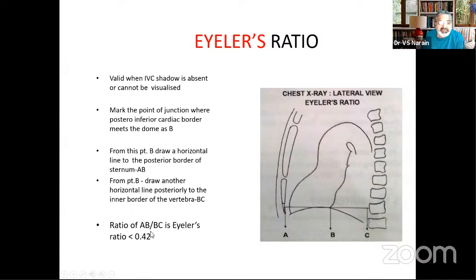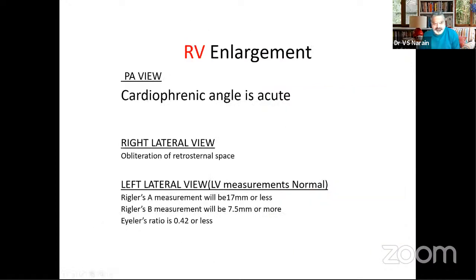Normally, this ratio is less than 0.42. But as this distance AB increases because of left ventricular enlargement, this ratio will become more and more. So if you have a ratio more than 0.42, this is Eilers ratio suggestive of left ventricular enlargement. So these are the measurements that some examiners may ask you: the Hoffmann-Rigler's points A and B, and the Eilers ratio, the values being less than 17 millimeters, less than 7.5 millimeters, and more than 0.42 respectively. So that much for left ventricular enlargement.